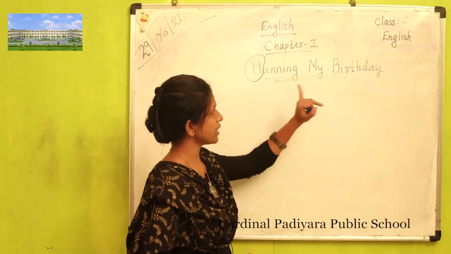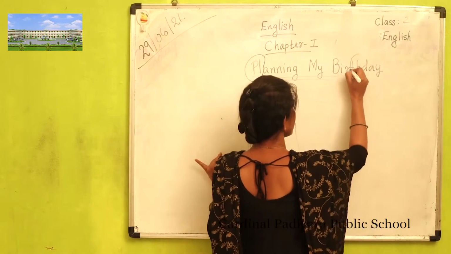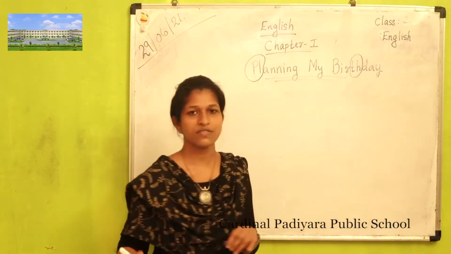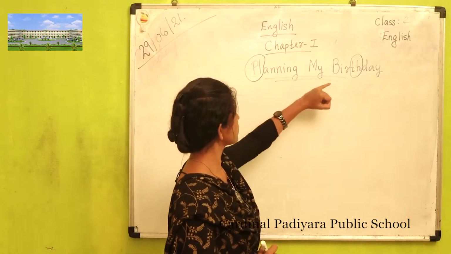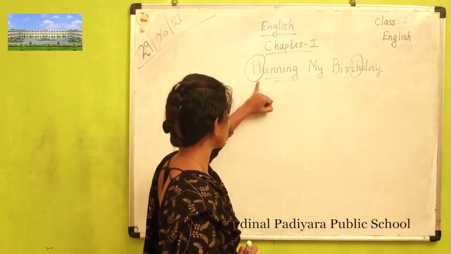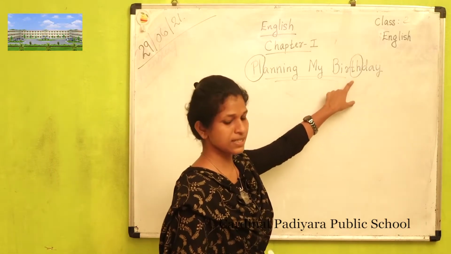And can you find any other blends here? One more blend. TH. What's the sound of the TH? Th. So here also you can see two blends. PL, pill. And TH, th.